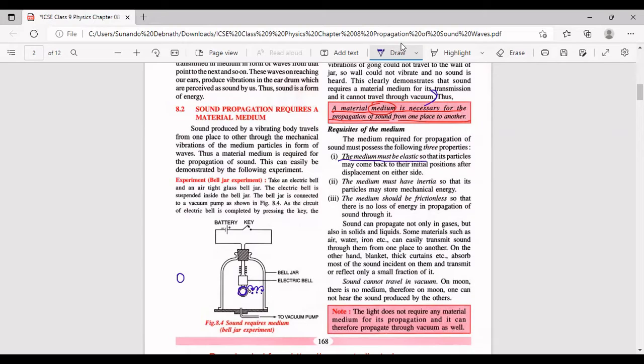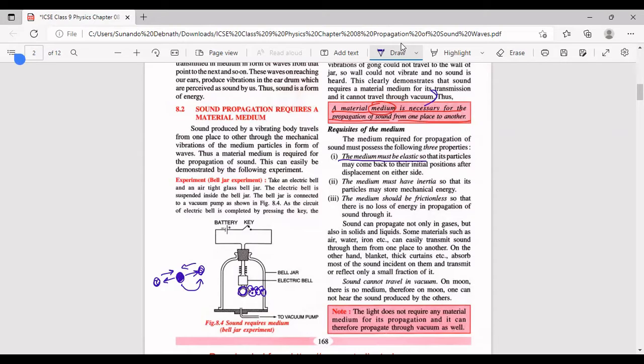So ये जो air molecule vibrate कर रहा है एक के बाद एक. So what happens? Let this be the air molecule. Vibration means it is going to its extreme position, and again coming to its mean position, going to the another extreme position, and again coming to its mean position. So vibrating means आगे पीछे or to and fro motion. So this must be there. अगर ऐसा होता कि medium particle ने mean position से extreme position गया, फिर वापस वो आ नहीं रहा, it is not coming back to its mean position, then that is not oscillation, right?